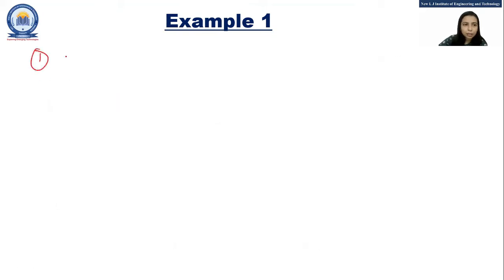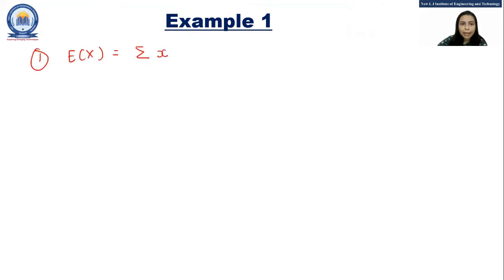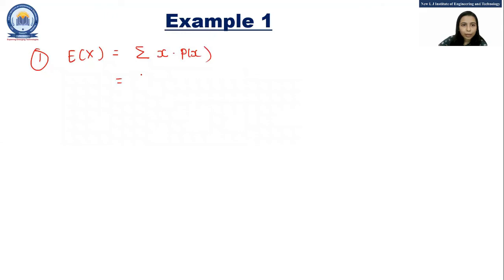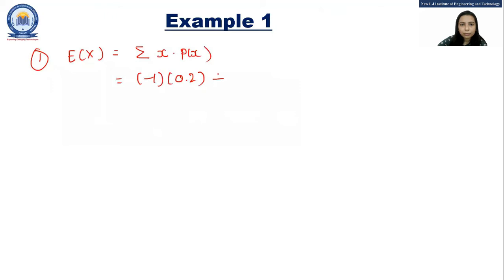So first we have to find E of x. That is nothing but sigma x P of x. The value of x is -1, so -1 into 0.2, then 0 into 0.4, plus 1 into 0.4. The answer is 0.2.